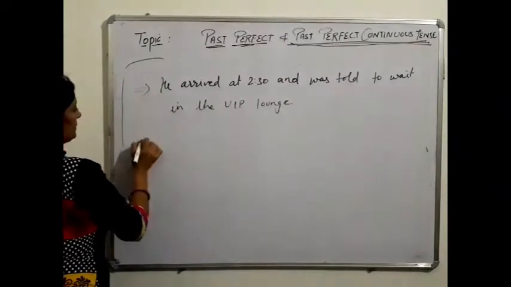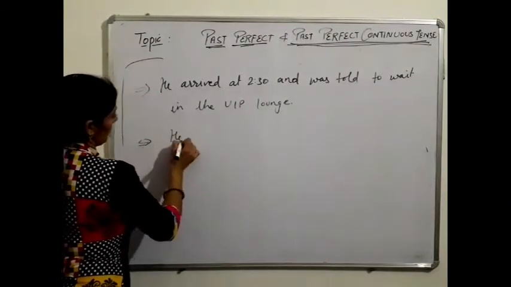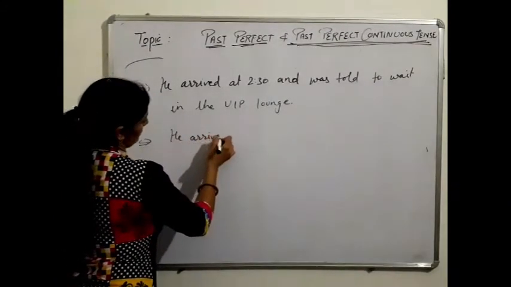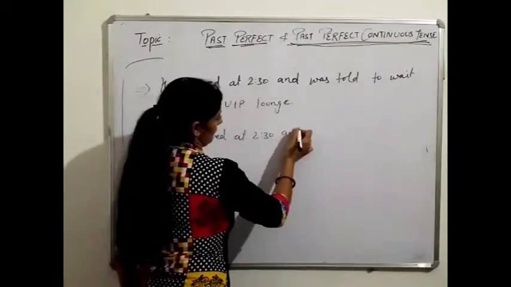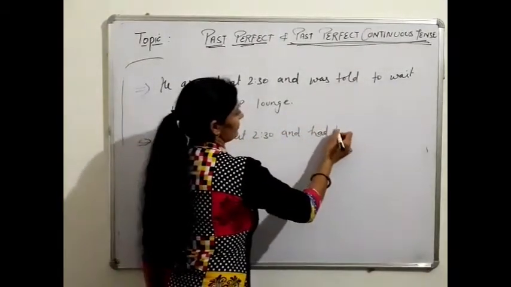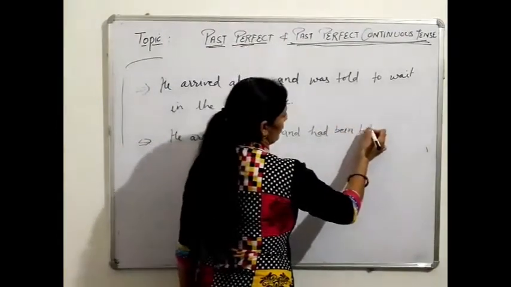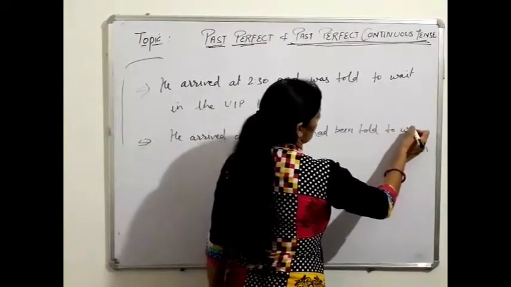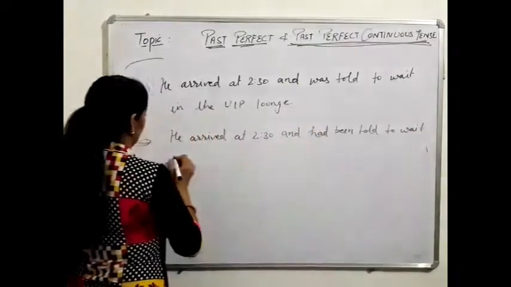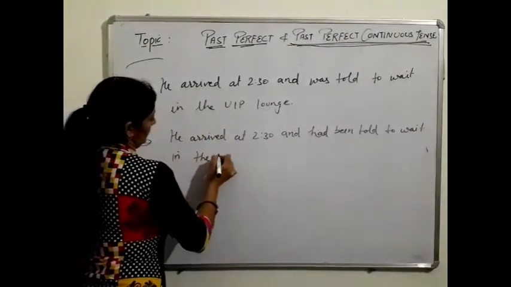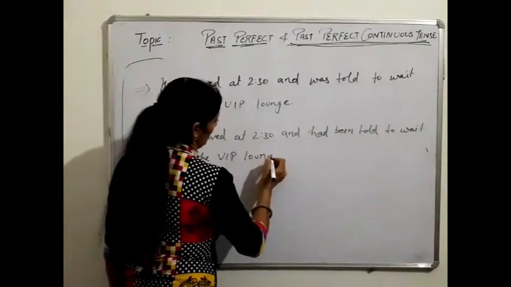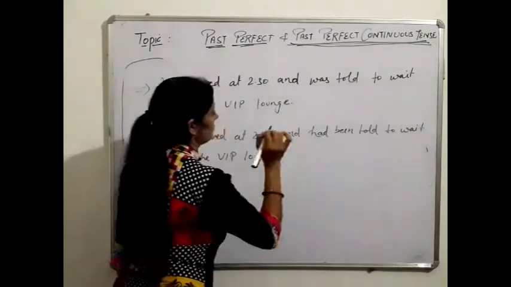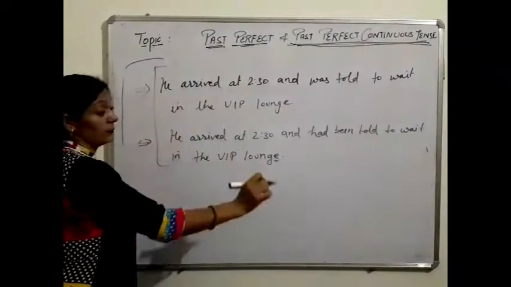Next example is he arrived at 2:30 and had been told to wait in the VIP lounge. See these two examples.